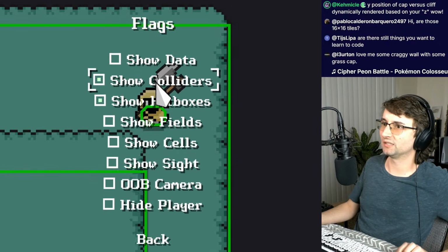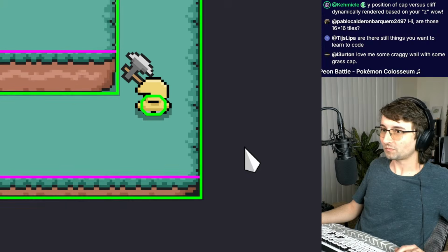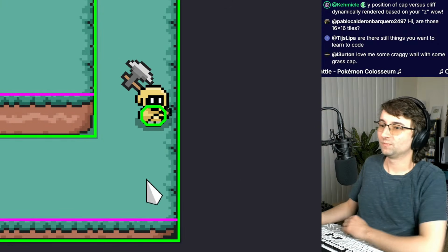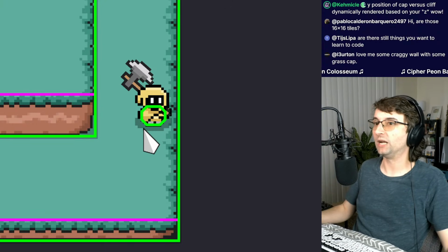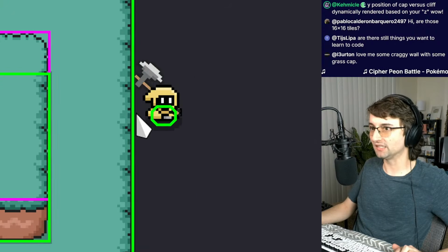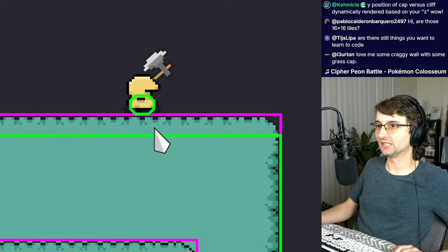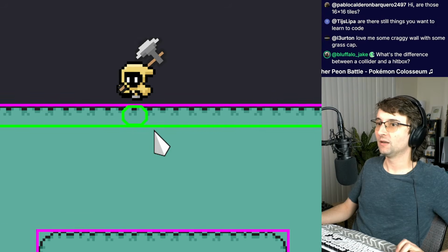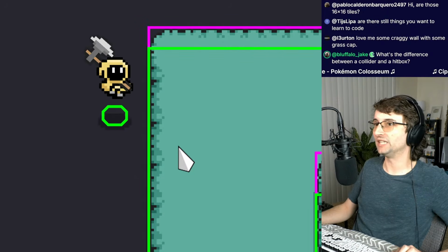Not hitboxes, fields. Whenever you draw these slabs of elevation in, it creates the green collider. This is the hard wall section, the part that I can't walk through. But it also reads what the height of the elevation is.